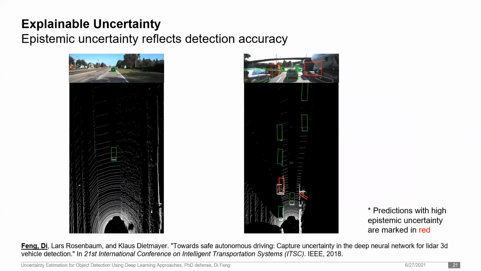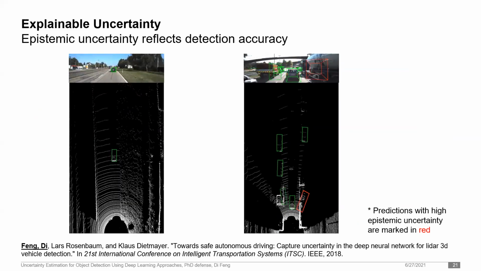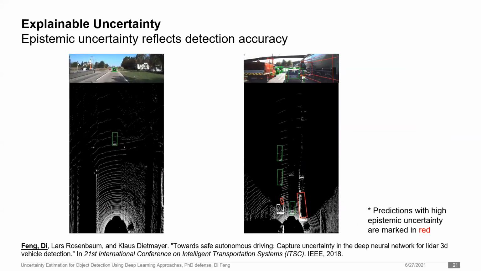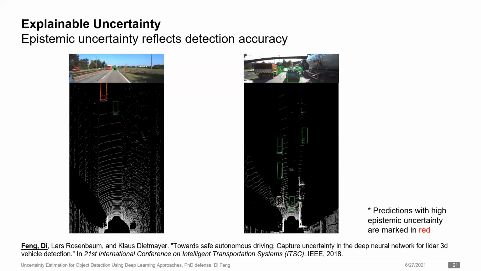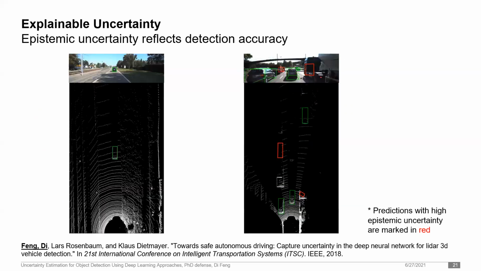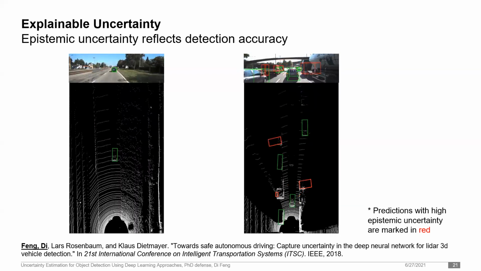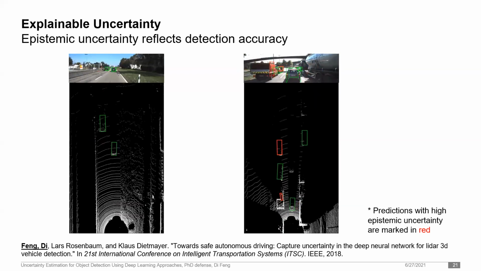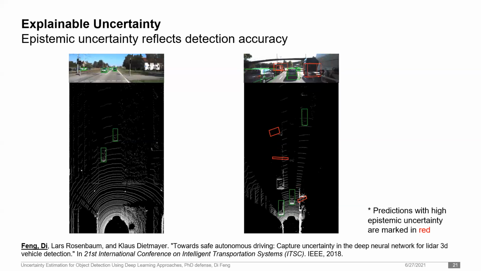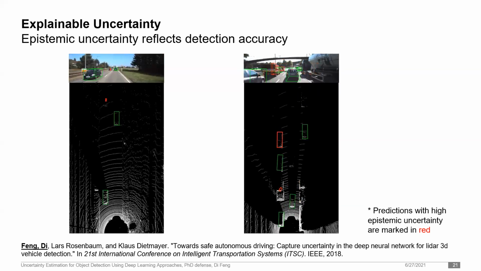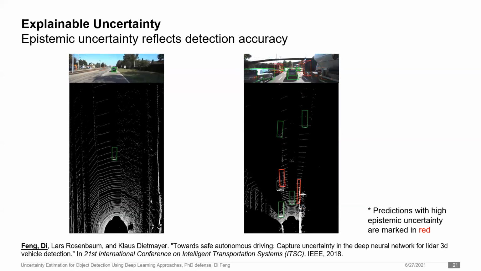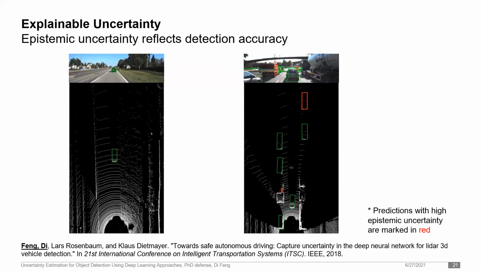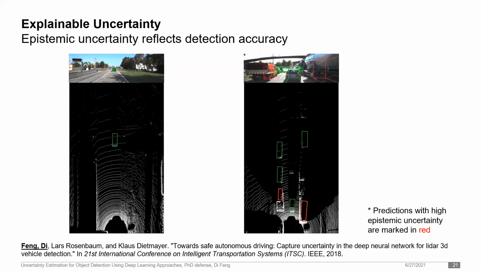In these two videos, I used the epistemic uncertainty to threshold detections. Detections with high epistemic uncertainty are marked in red, whereas detections with low epistemic uncertainty are marked in green. It can be observed that many false positives and bounding boxes with strange shapes are predicted with high epistemic uncertainty. This indicates that the modeled epistemic uncertainty is reasonable. It shows the model's capability when describing data.